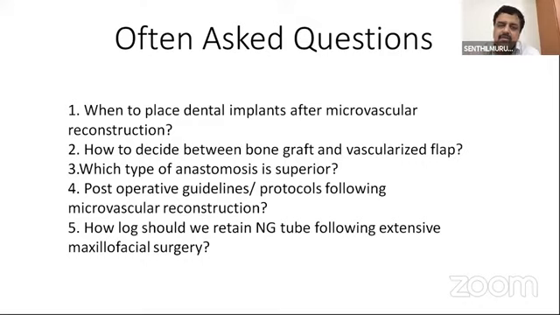OKC or ameloblastoma, if it has spilled over the soft tissue, after doing the excision you will land up with a shortage of mucosa to do a closure. In that case, don't choose your bone graft. You have to go for a vascularized free flap. With a long span, more than 7 centimeters of defect, and if you want to make multiple cuts to carve, even though it is a small graft, don't think of that. You go for a flap. Long span, more manipulation, go for a vascularized flap, distant flaps preferably.